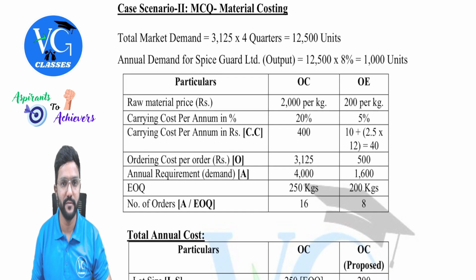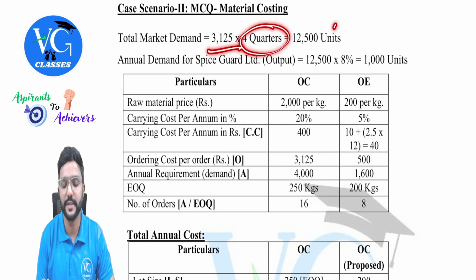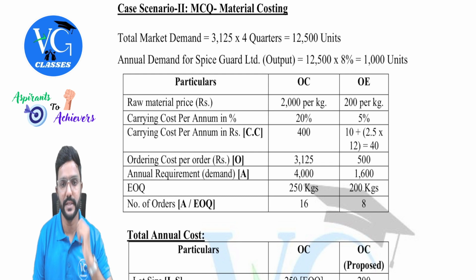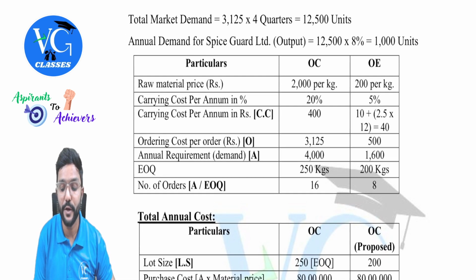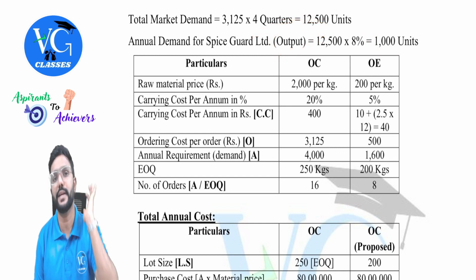Even for this, I have done some working. Total market demand for the product is 3,125 per quarter into 4 quarters. So for a year, 12,500. In that, the market share of the company is 8%, which comes to 1,000, guys. So 1,000 is the annual demand of the output, not input, for the company.